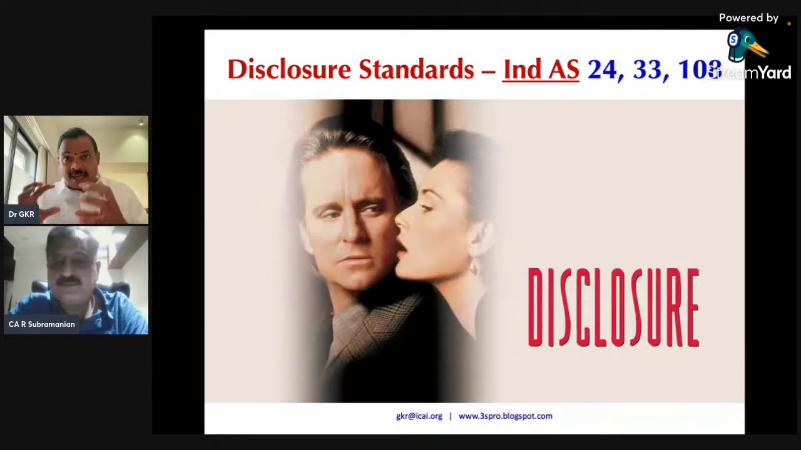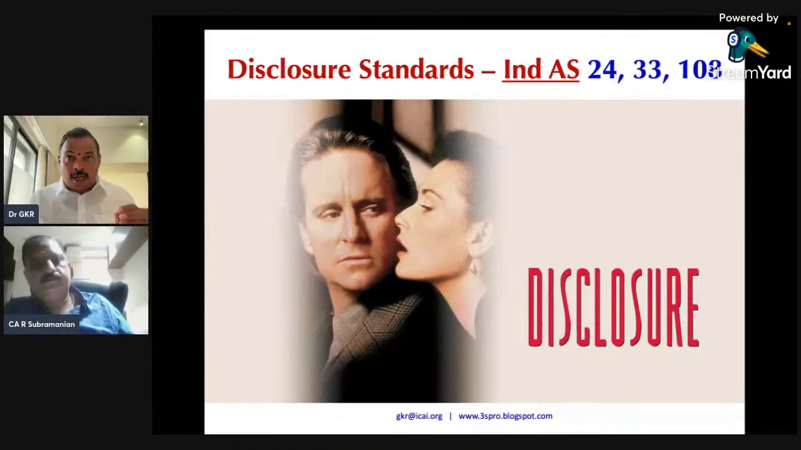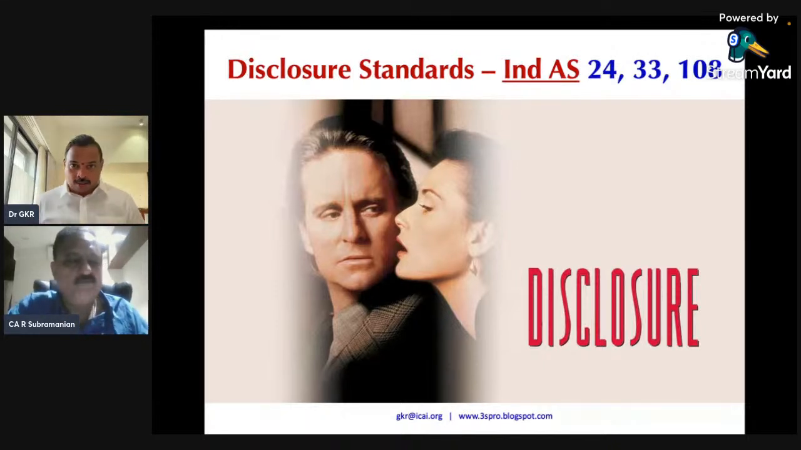How do you measure a transaction? How do you recognize a transaction? No, it doesn't speak about measurement. It doesn't speak about recognition. It only speaks about disclosure.